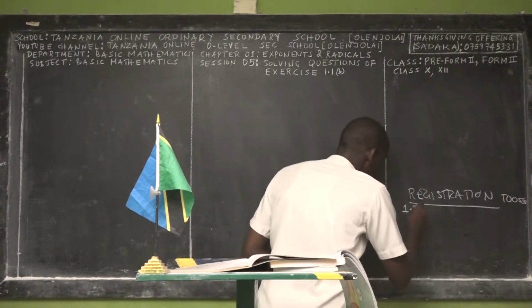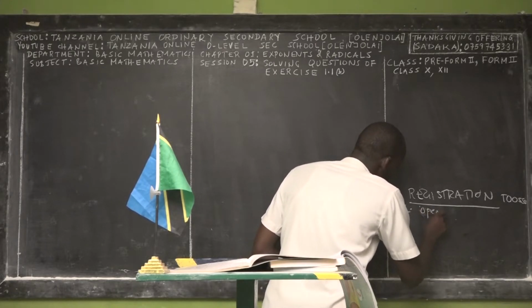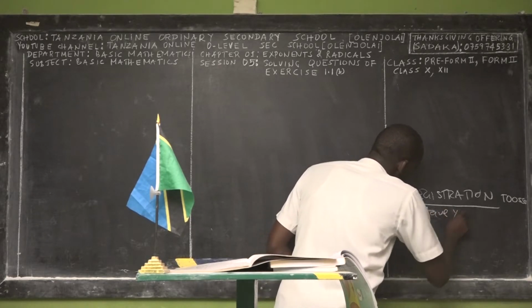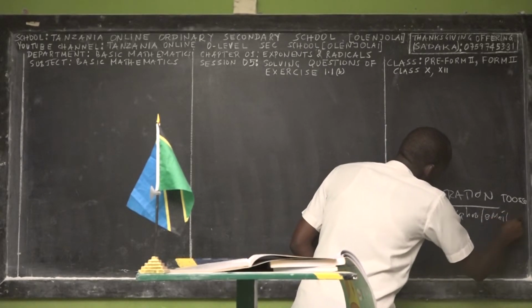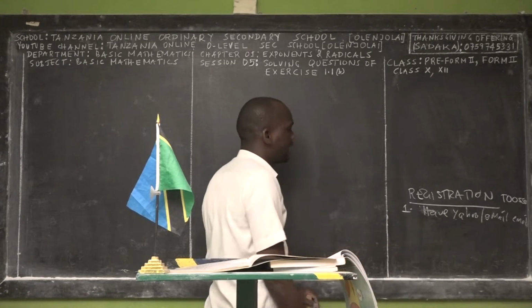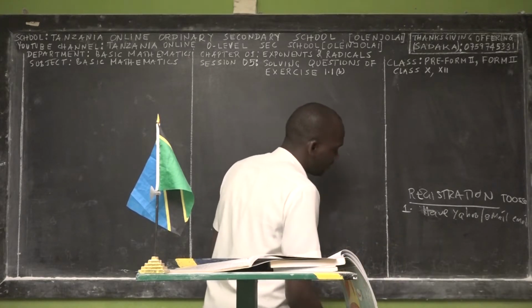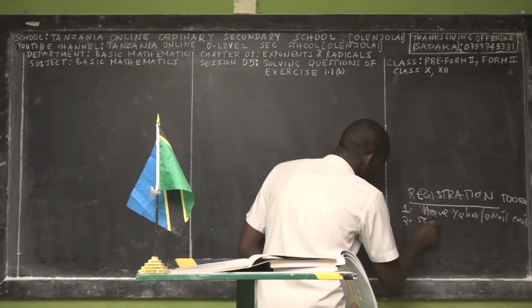So the first thing, make sure that you have a Yahoo or Gmail email. You can have either Yahoo or Gmail, or both of them. The second thing, we have to search.